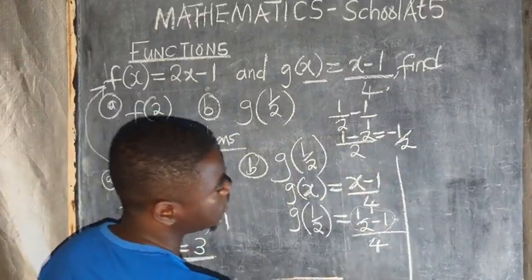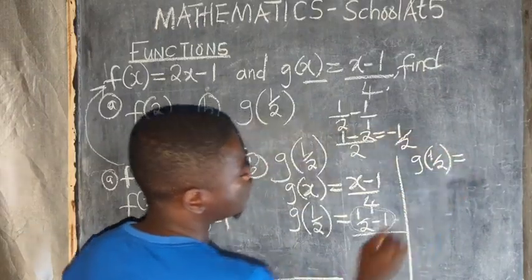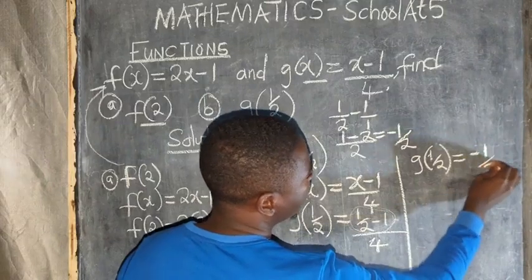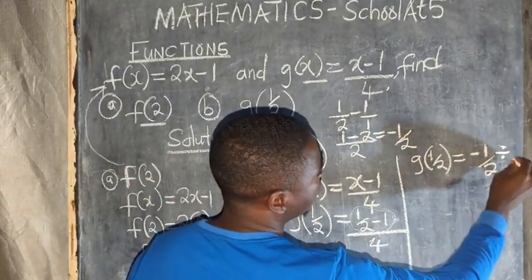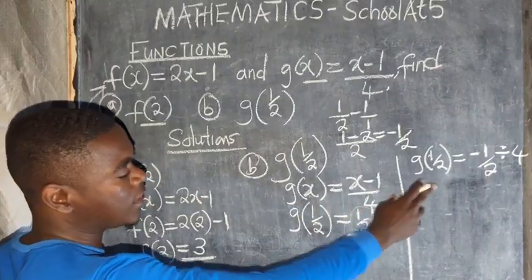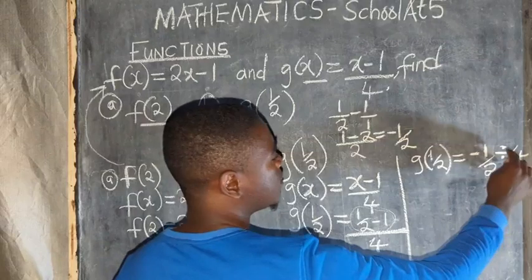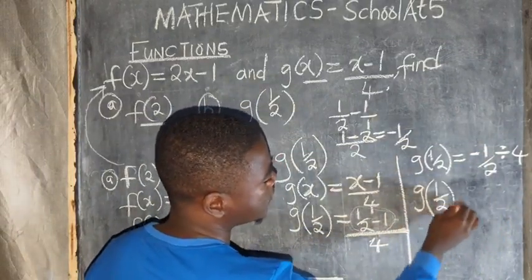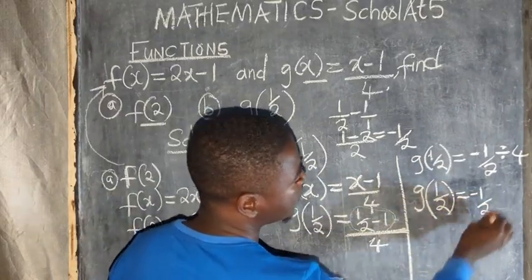So I can continue it from here. G of half is equal to, so on top here I've got negative 1 over 2. There is division here, divide by 4. I've just interpreted what is here to that. That is just one and the same. This symbol here, division, is just the same as that one. So I continue and say negative 1 over 2, then I'll say times.